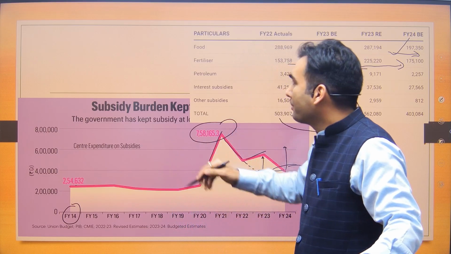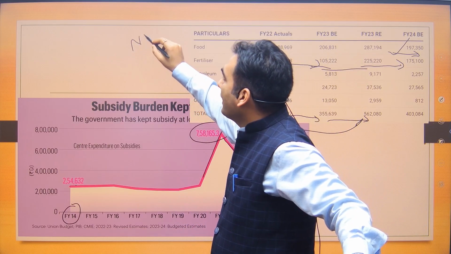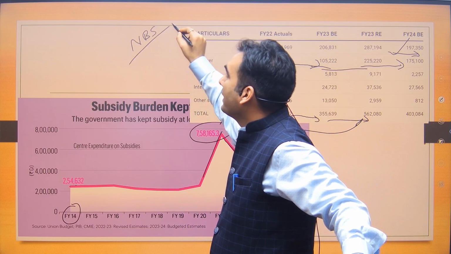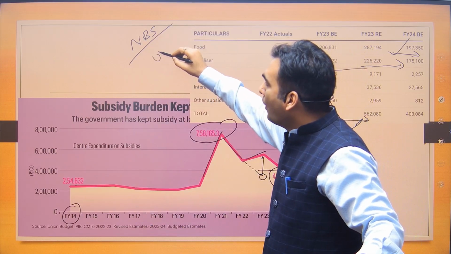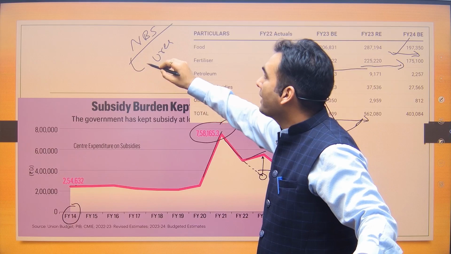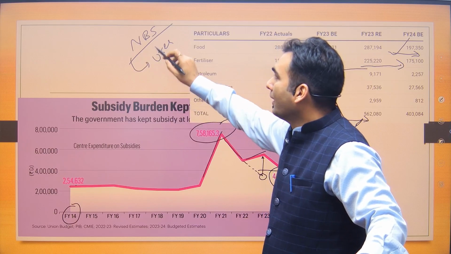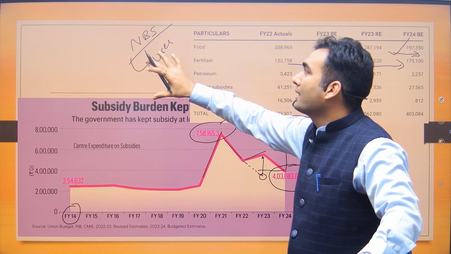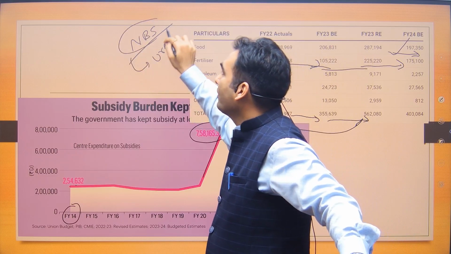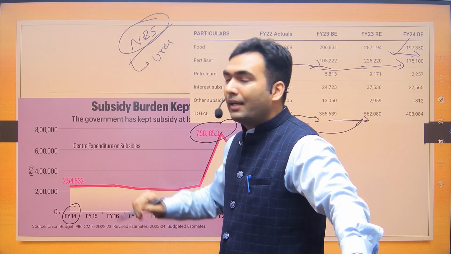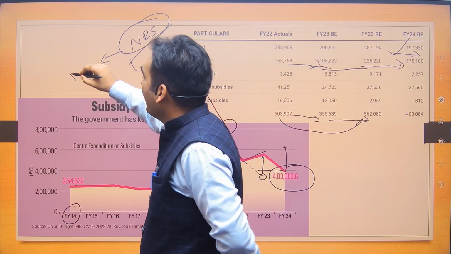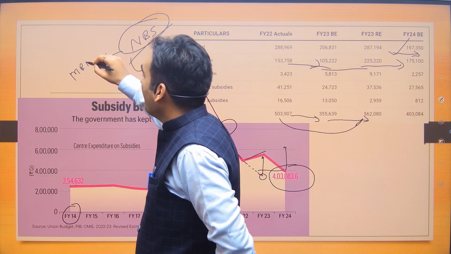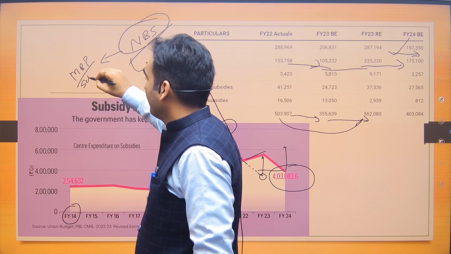There are a few fertilizers in the nutrient based subsidy regime, which is called NBS, and urea is out of this regime. Phosphate and potash fertilizers are part of NBS, and in this regime a company is free to decide its MRP or selling price.